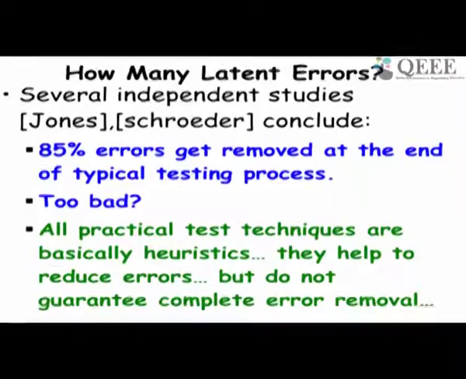The main problem here is that all practical test techniques are basically heuristics. As you will see, the test techniques are based on some heuristics. They help us to reduce errors, but they do not guarantee complete error removal. So being a tester, we must remember this: with the basic testing that we do, still there are 15% errors that might remain.